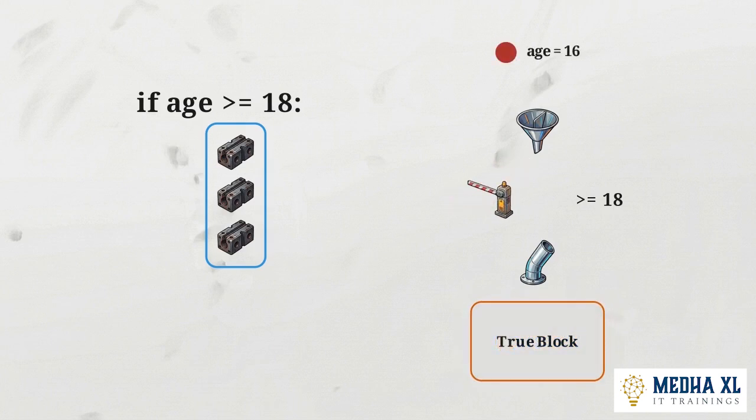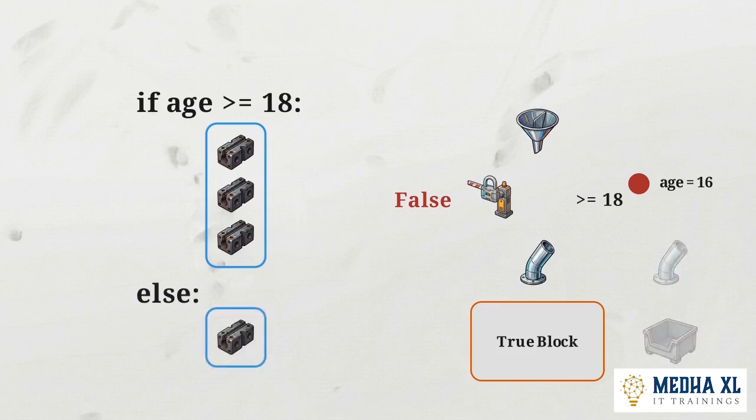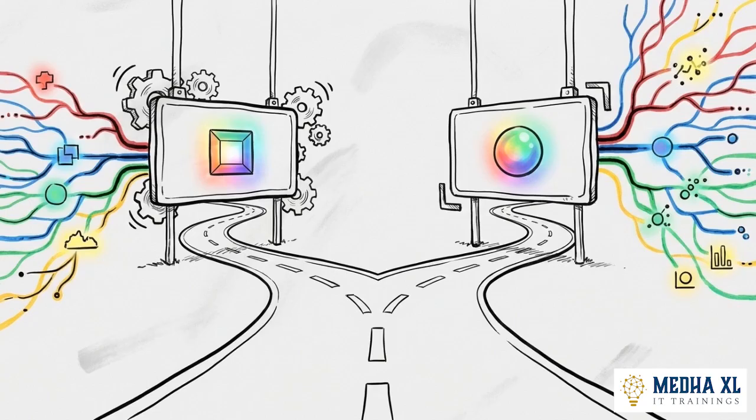But watch what happens if the input fails to meet the criteria. If we change the age to 16, the node evaluates to false. The gate locks, and the logic flow actively bypasses the execution block entirely, continuing down the main script. To capture that diverted flow, we introduce the else statement. This serves as the default alternate route. When the primary if condition fails, the execution is automatically caught by the else block, ensuring a defined action is still taken. This setup creates a mutually exclusive routing system.